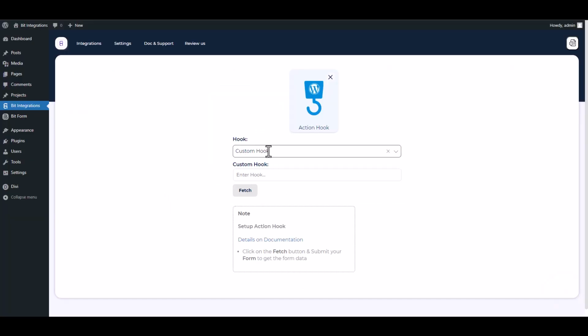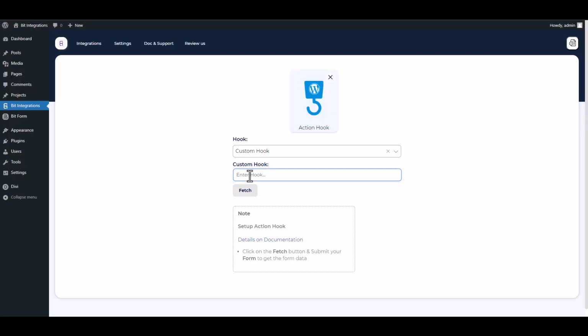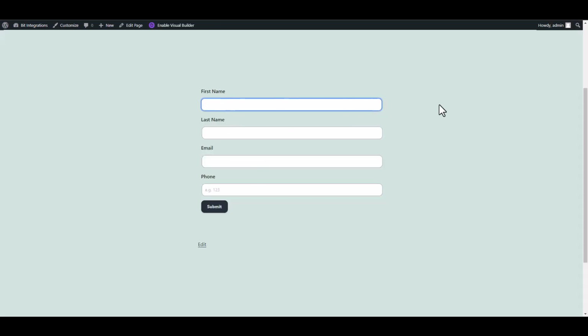Now I will show you how to use the custom hook. As a custom hook, I will use a Bit Form hook, so go to our documentation page and copy the Bit Form hook, then paste it on the integration site and fetch the data. To fetch the data, go to your form and fill it up with the data.